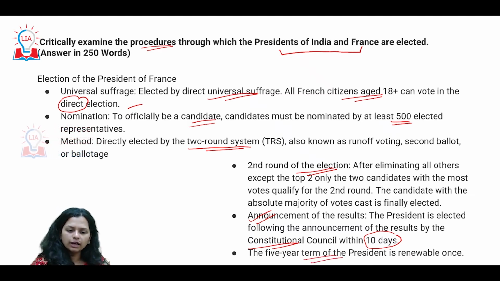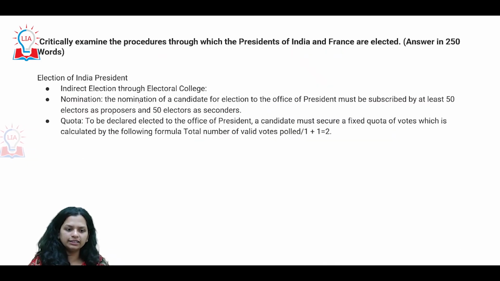If we look at the Indian side, as I was mentioning, there is indirect election through an electoral college, with nomination subscribed by at least 50 electors as proposers and 50 electors as seconders. Also, we have a quota system.